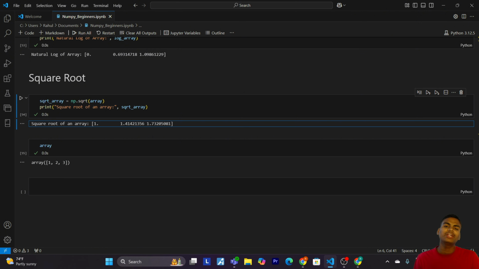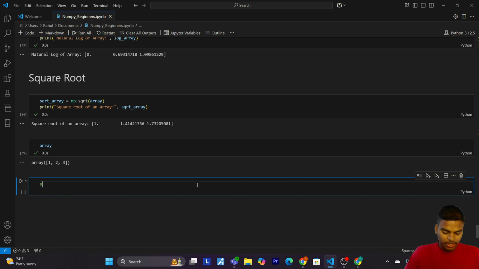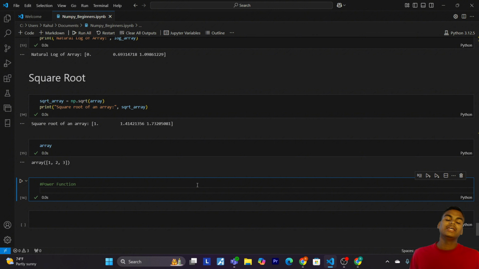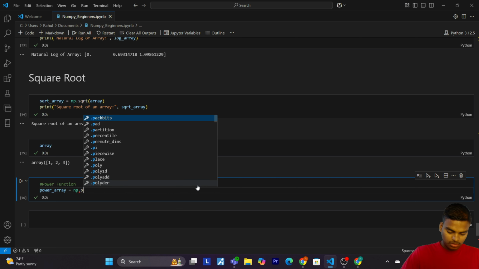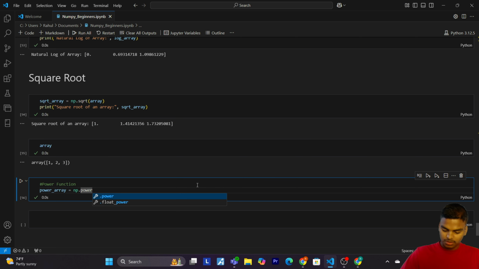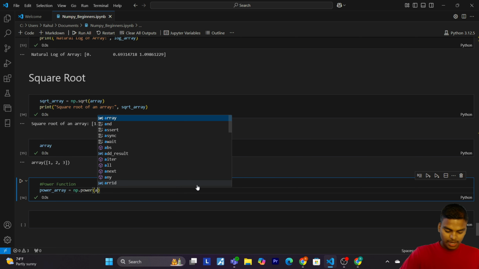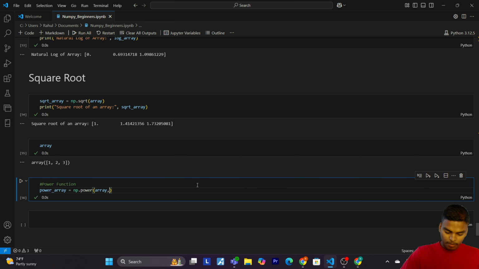Now let's come to our next function, that is the power function, raising each element to a power. Let's apply the power function. power_array equals to np.power, passing array comma 3.